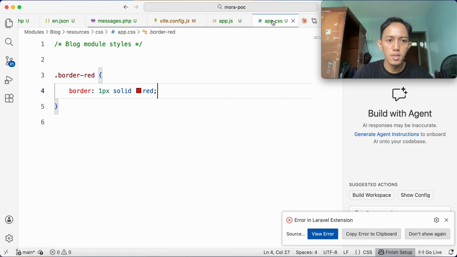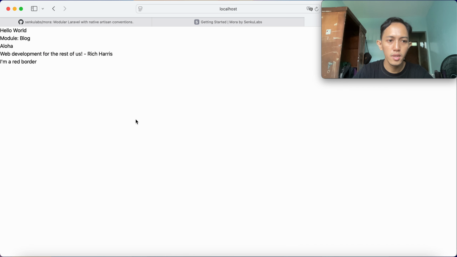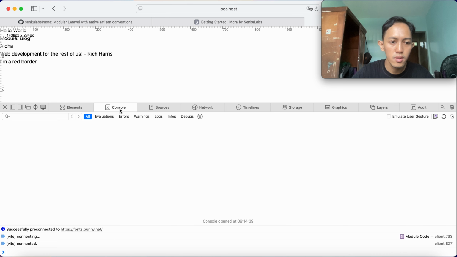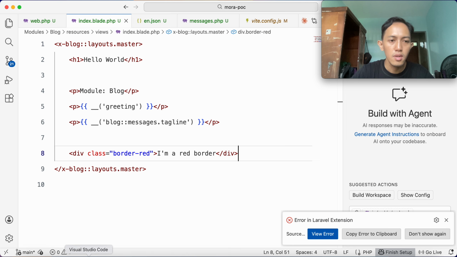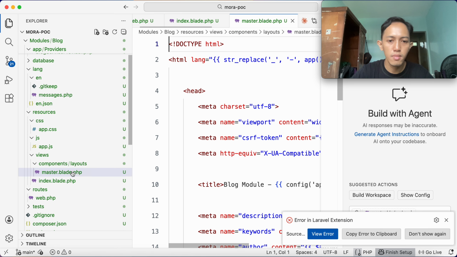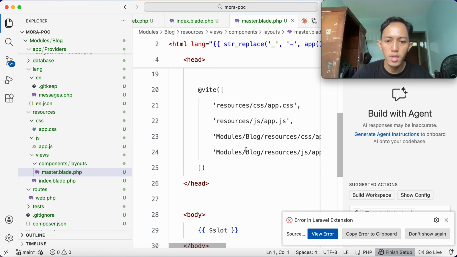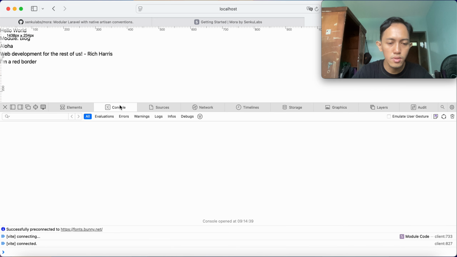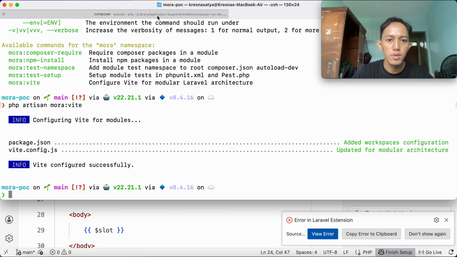Let me check. It's correct. Yeah, you know, let's test it. What's going on here? Okay, let's check the layout master. Is it correct? Yes, it's correct. If we check console, okay, what's going on here?